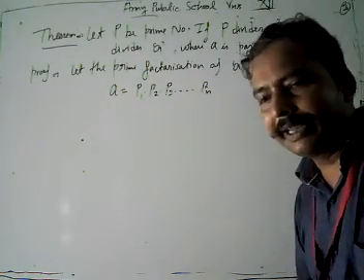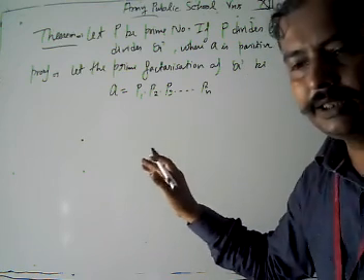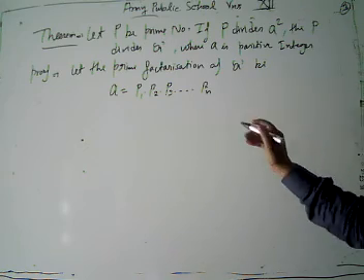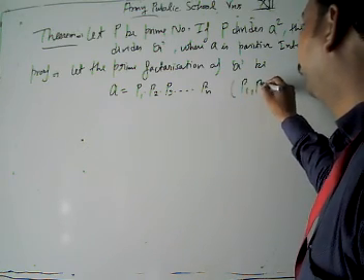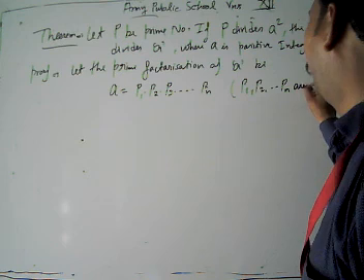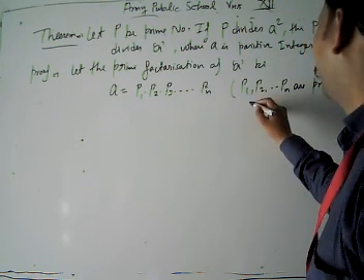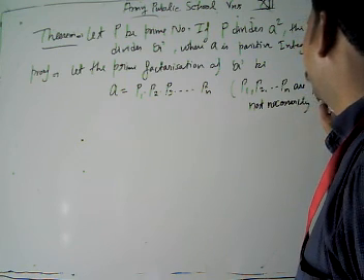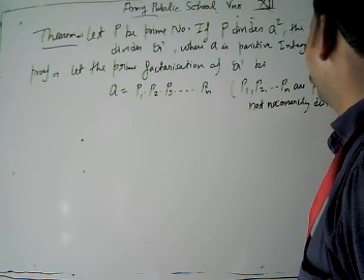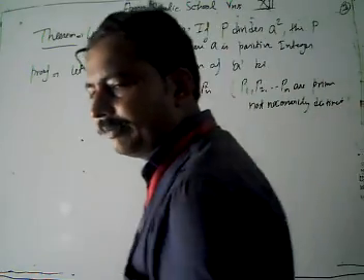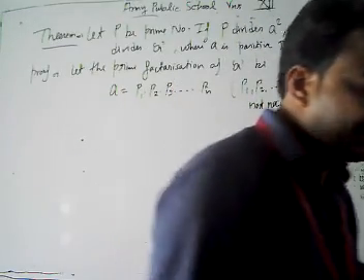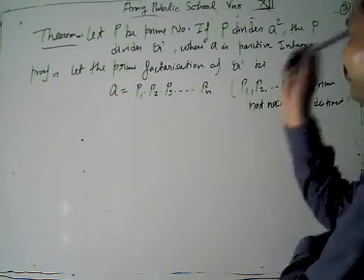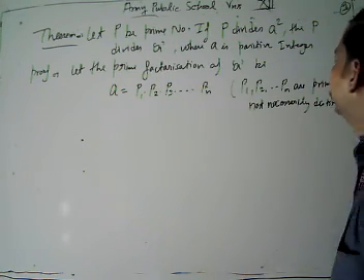Now look, we get A is what? We can write A as P1, P2, P3, Pn, where P1, P2, P3, Pn are primes, and not necessarily distinct. Not assured means maybe there would be a repeated prime factor there. Then what is our statement? Let P be a prime number. If P divides A square, then P divides A.